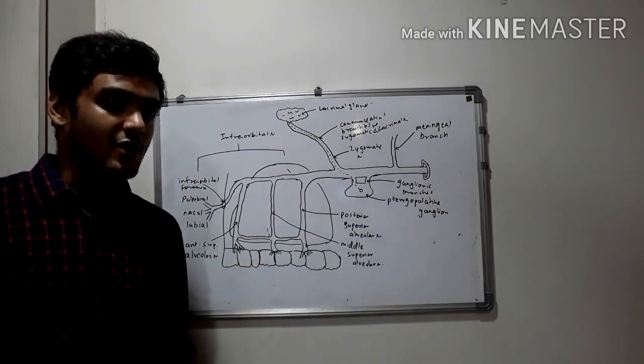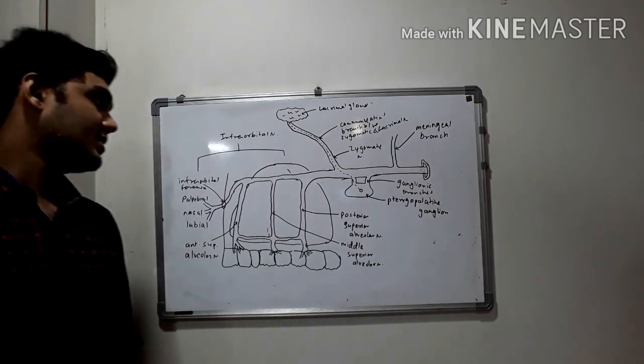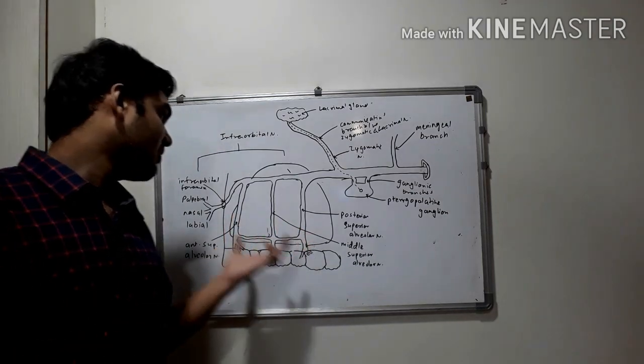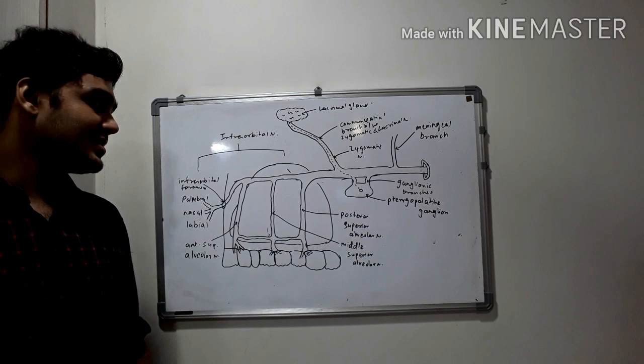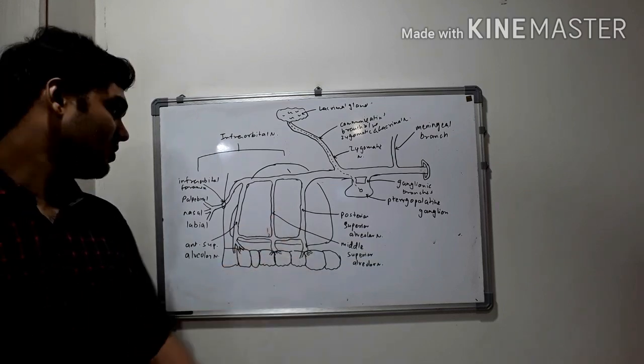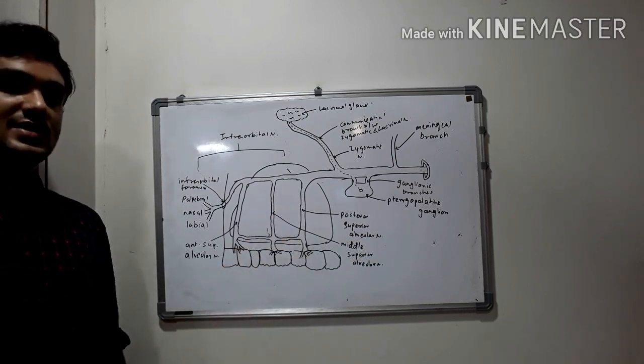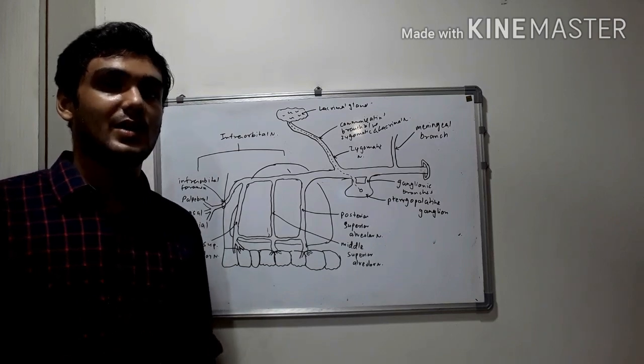So the course of infraorbital nerve can also be divided into two parts, in the infraorbital canal and on the face. It gives off two branches in the infraorbital canal, that is the middle superior alveolar nerve and the anterior superior alveolar nerve, and on the face it gives off palpebral, nasal, and labial branches.